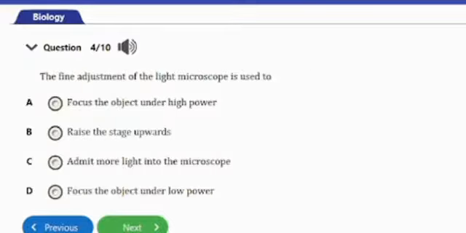Let's go ahead and check out the next question. Question number 4 says: the fine adjustment of the light microscope is used to A, focus the object under high power, B, raise the stage upwards, C, admit more light into the microscope, D, focus the object under low power. The fine adjustment of the light microscope is actually used to focus the object under high power, and that's the answer to this question, option A. Let's go ahead and consider the next question.